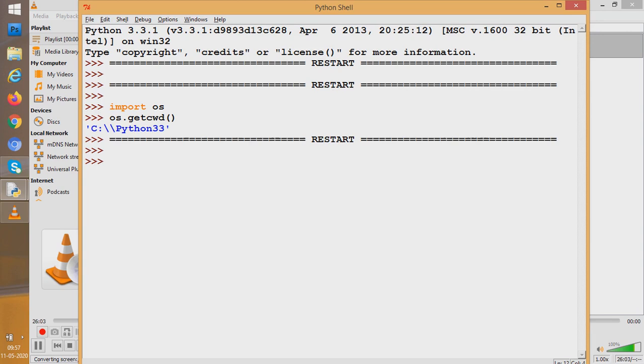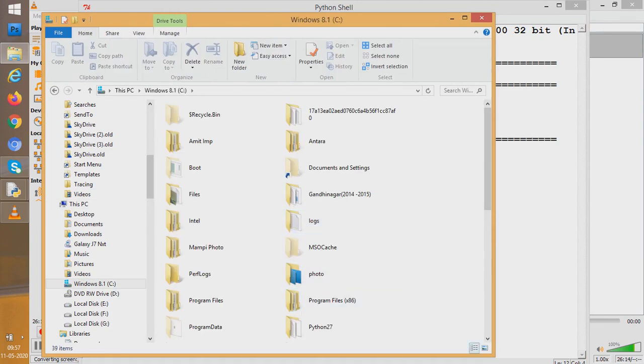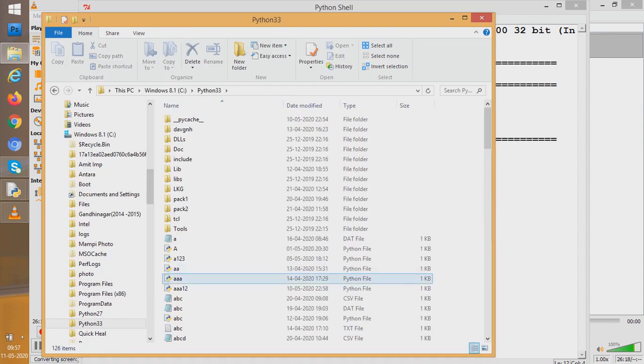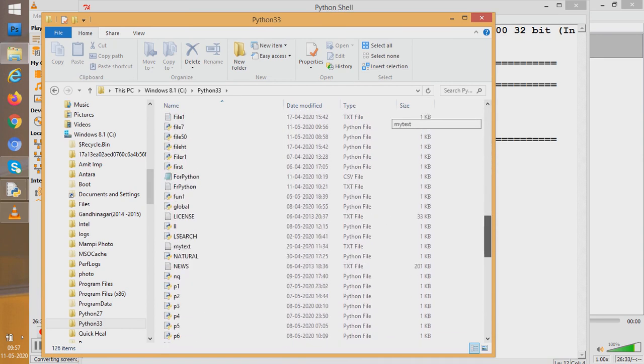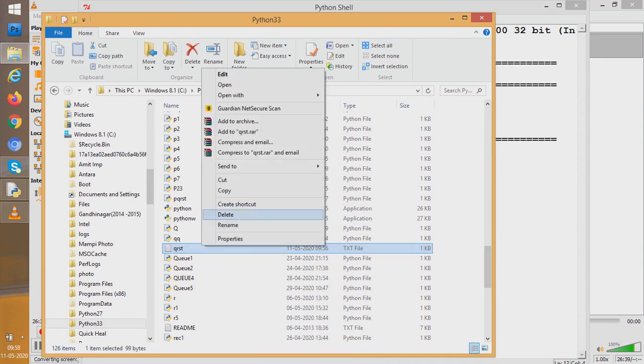Now we have made the file. Let us go and check where we have made it. Python 33, so we go to C drive. Here we would have a folder called Python 33, and I have made a file QRST. Let us see whether QRST has been made or not. Are we seeing QRST? Come on, let us see. Yes, QRST has been made. See, it has been made. So let us open it.